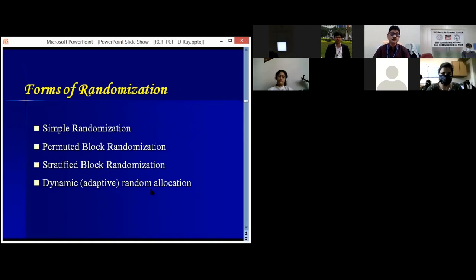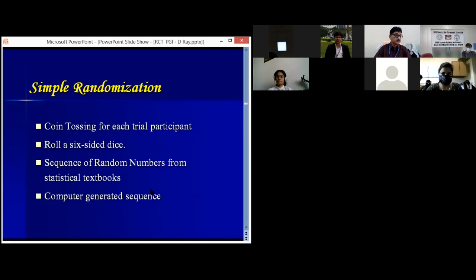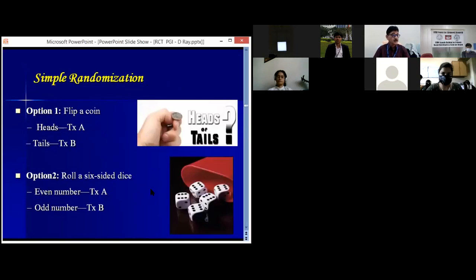Now, what are the different forms of randomization? How can we randomize? It may be simple randomization, permuted block randomization, stratified block randomization, or dynamic or adaptive random allocation. Simple randomization may be coin tossing for each trial participant, rolling a 6-sided dice, a sequence of random numbers from a statistical textbook, or a computer generated sequence. With a coin, if the participants are eligible, we can simply flip a coin. Heads, one group; tails, the other group. That is one form of simple randomization.